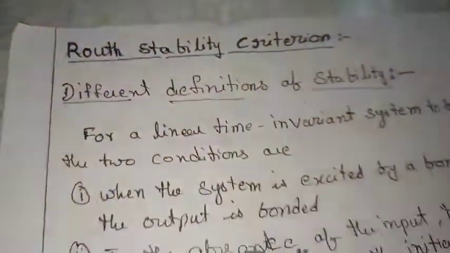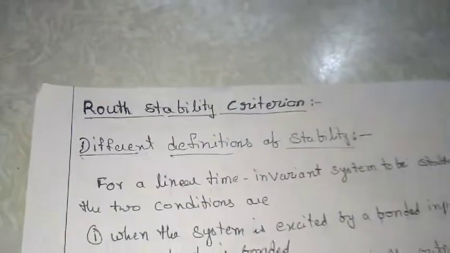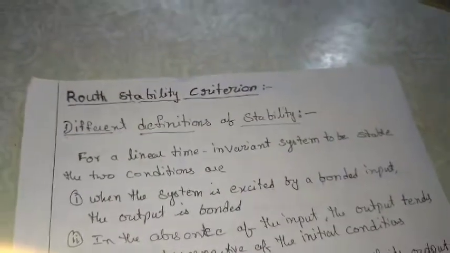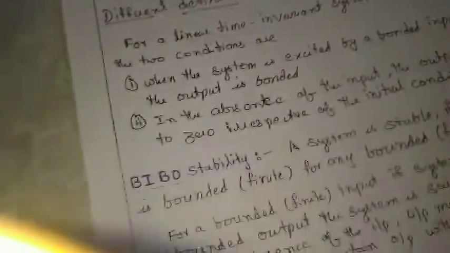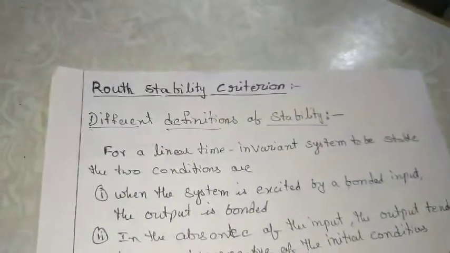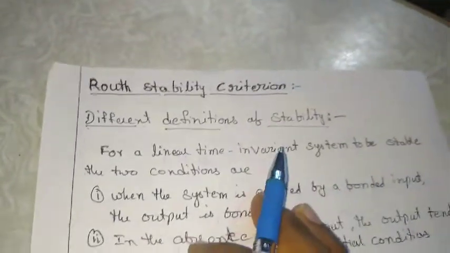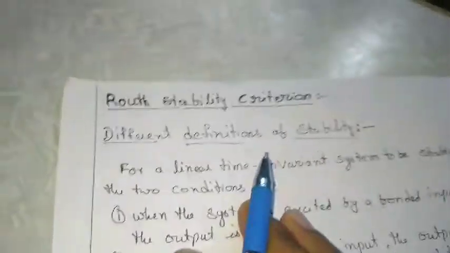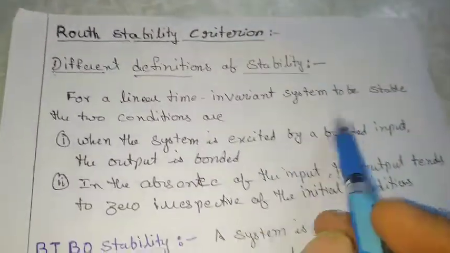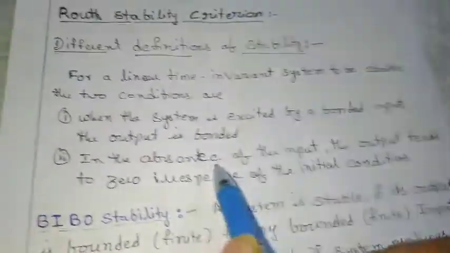Today we're going to discuss Routh stability criteria, with different definitions of stability which we already discussed in the last class. I'll go through the last class briefly and then get into Routh stability criteria. So in Routh stability criteria, which is considered time domain analysis, the stability is defined for a linear time invariant system based upon two conditions.